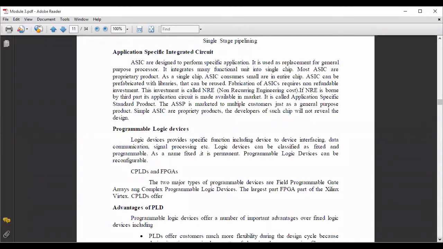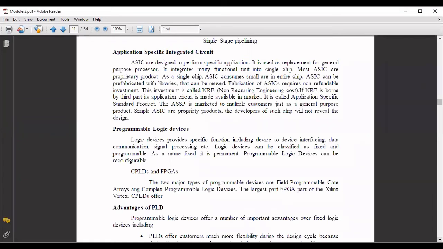Most of the ASICs, that means chips designed for some specific applications, are proprietary products. Proprietary product means they are going to own that particular chip. Because it's application specific, it is not general purpose. For that particular application only, you're going to make use of that particular chip. That is the reason it is a proprietary product.